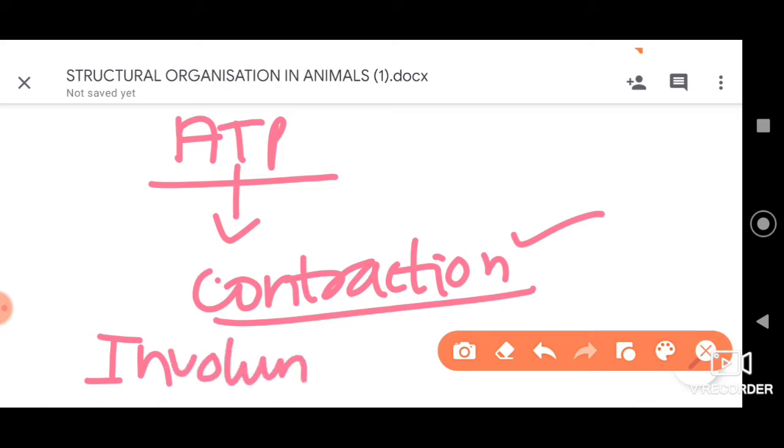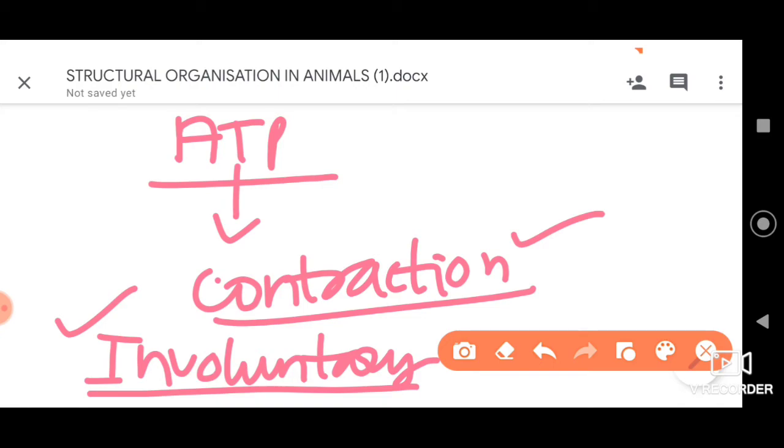These muscles are involuntary. When I say involuntary, please remember that they are not under the control of the will and wish of a person. We cannot control these muscles as we could control the muscles of our limbs or muscles of our trunk or head. We can control, for example, the tongue, but not these involuntary muscles. That's why they are referred to as not under the control of the particular person. Because of that, they are involuntary.